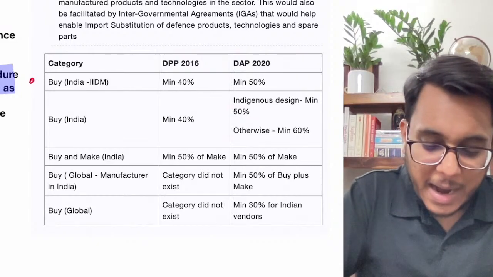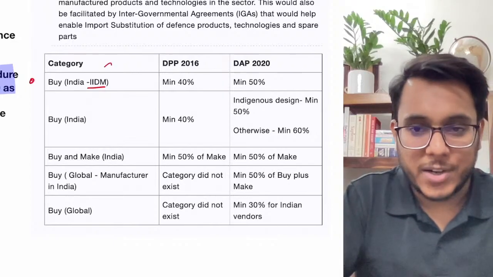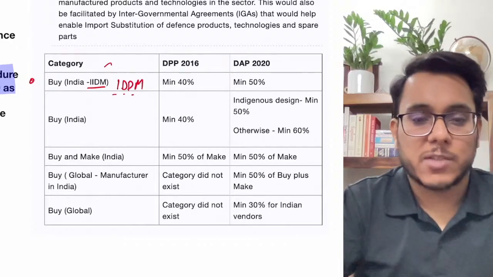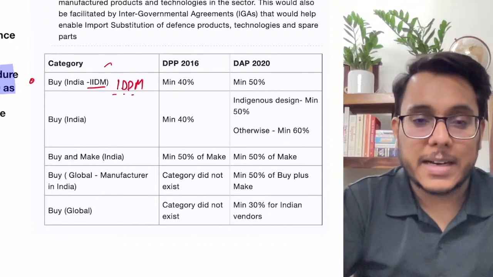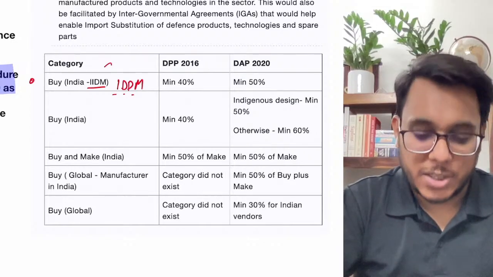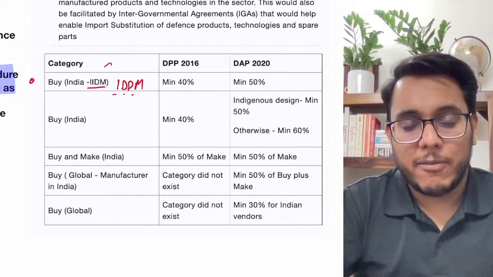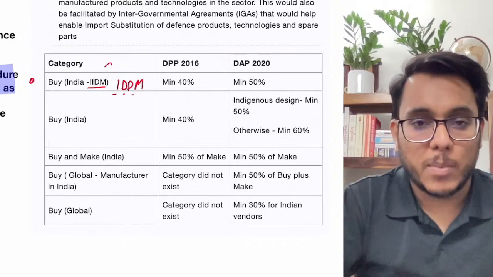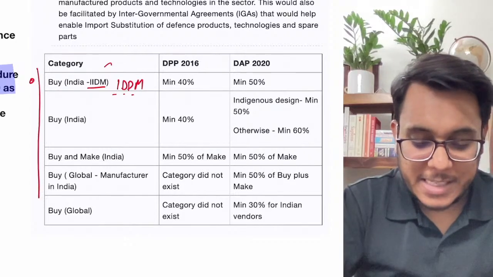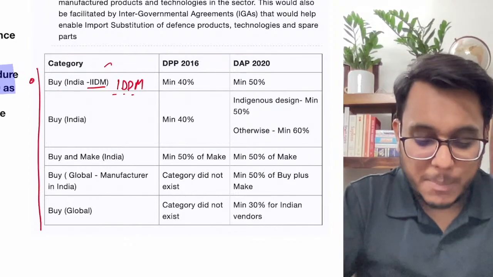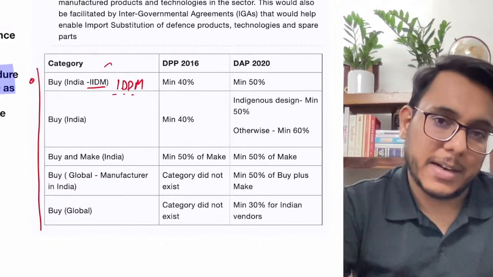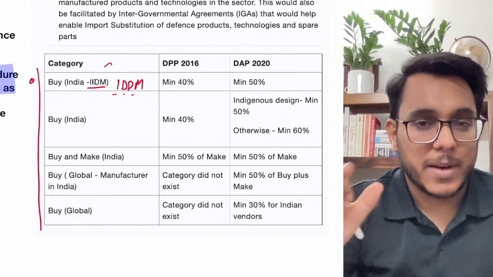Number one, buy IDDM. Okay, by mistake it is written here IIDM. It is IDDM. IDDM stands for Indian Designed, Developed and Manufactured. Now it has been said that the focus will be on procuring weaponry in these categories. First is buy IDDM. It means we will be buying the Indian designed, developed and manufactured.